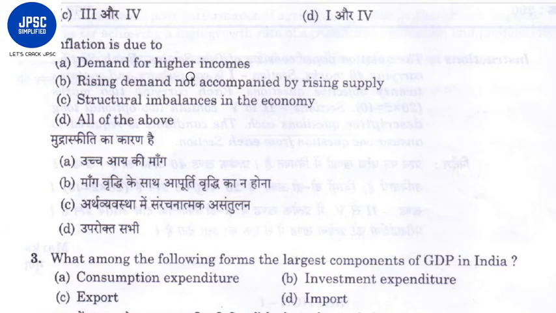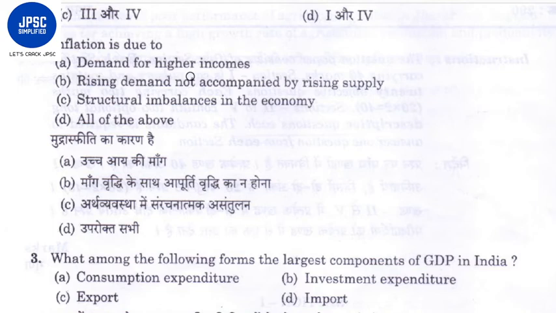Then rising demand not accompanied by rising supply. In option A we have seen this reason, that if the demand rises but the supply of goods is not increased, what will happen? I will say that I have 10 rupees, he will say that he has 11 rupees, he will pay 11 rupees, and somebody else comes and says no, I will pay 15 rupees.